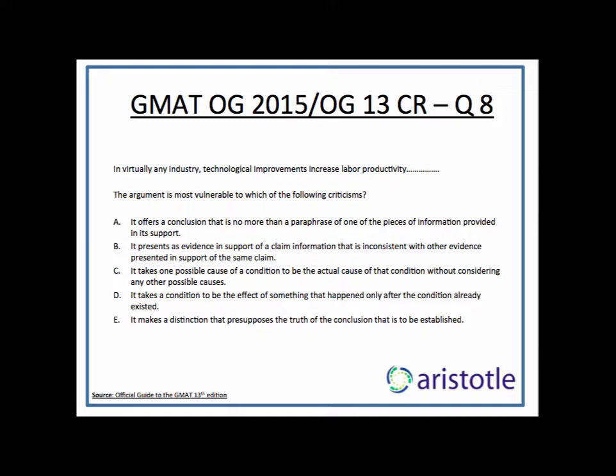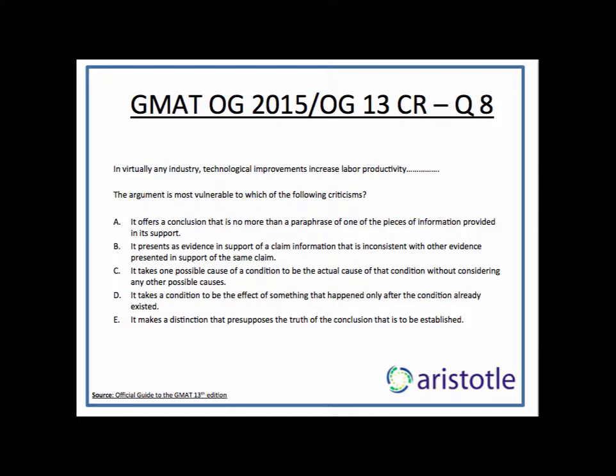D says it takes a condition to be the effect of something that happened only after the condition already existed. Confusing words, but nothing such is given to you in the stimulus. So not our answer. E is even more confusing. Students often get foxed by this option. It makes a distinction that presupposes the truth of the conclusion that is to be established.